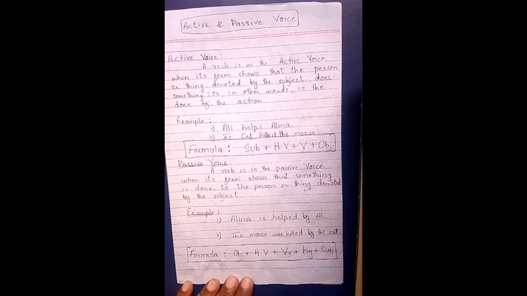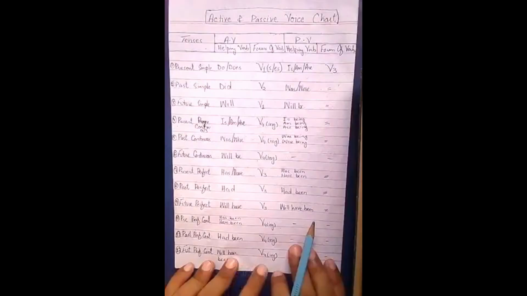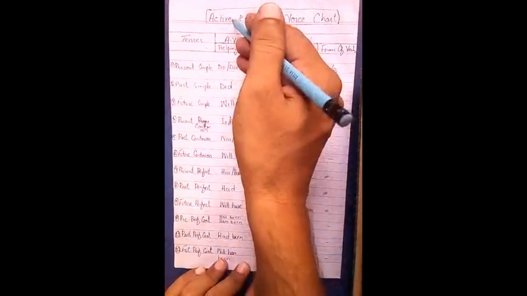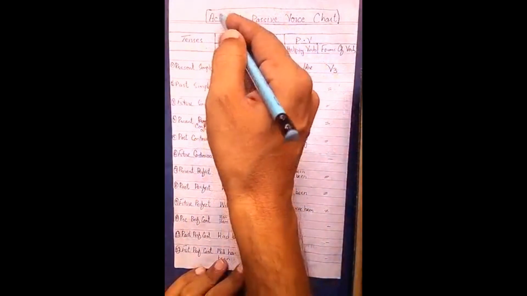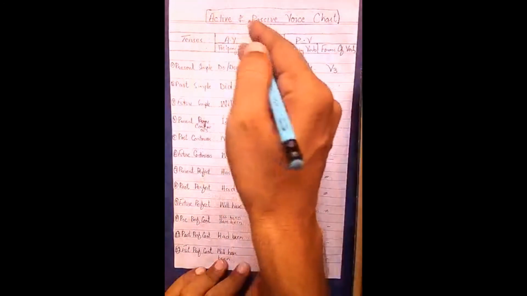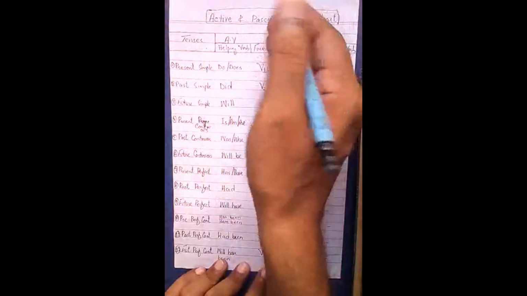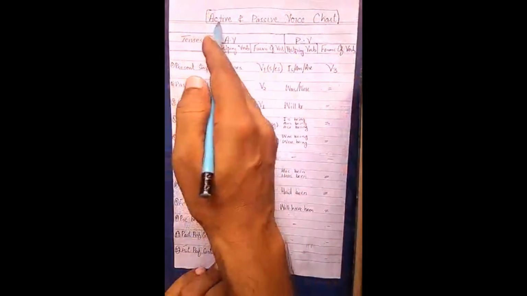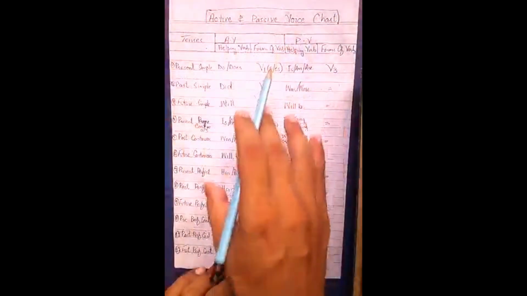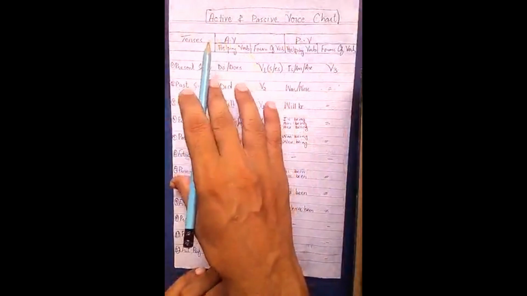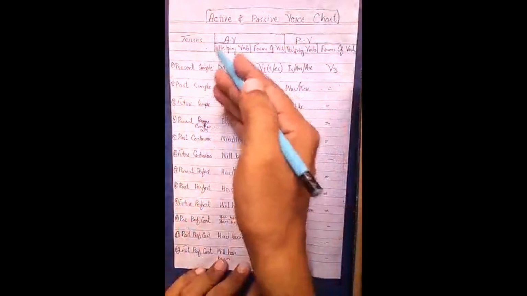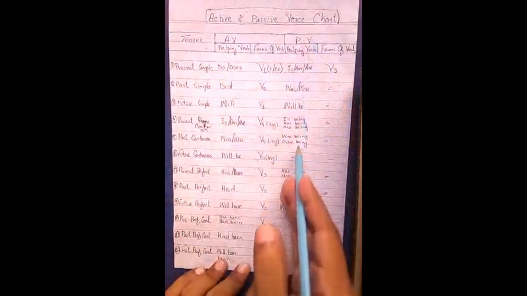Now I am moving towards its other part. Students, look at this chart of active and passive voice. I told you in an earlier video the definition of active voice. In active voice we focus on the subject, okay, and in passive voice we always focus on the object and on the verb, okay. In active voice we use different forms, in passive voice we use third form. Now I have shown you a chart here in which we come to know what the tenses in active voice are and what the tenses in passive voice are.